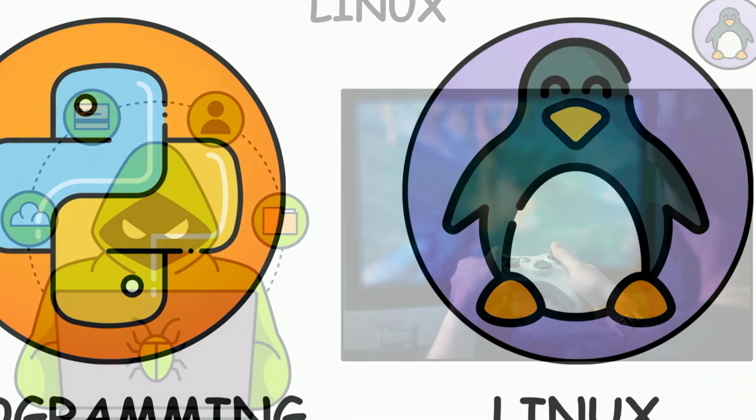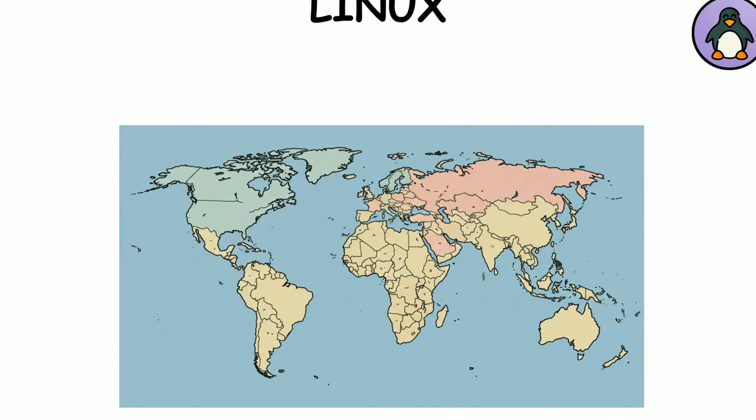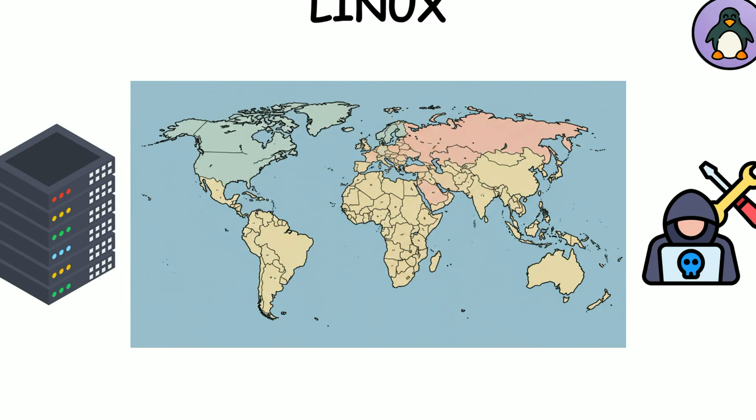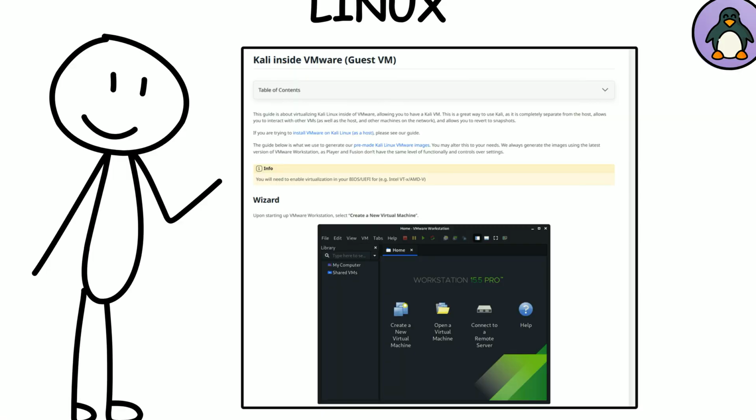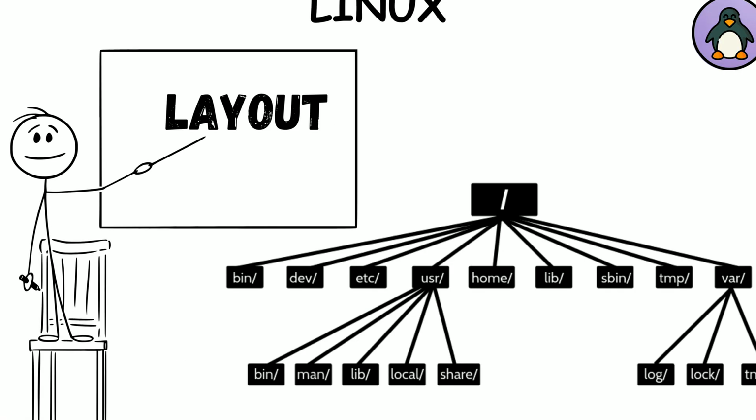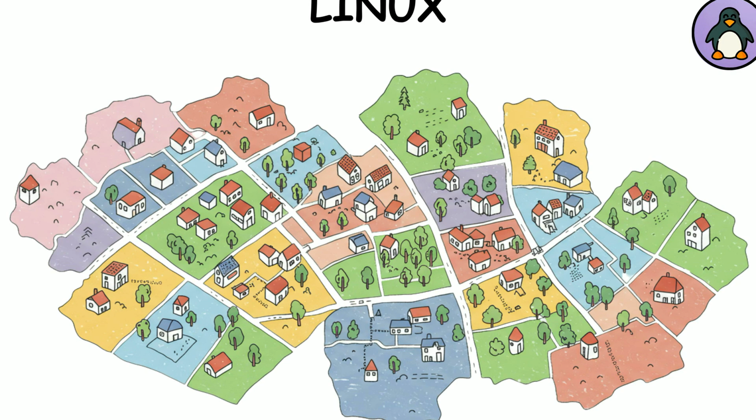Linux basics. If hacking was a video game, Linux would be the main map. Most servers and security tools live here, so you need to get comfy with it. Install a Linux VM, use it daily, and learn its layout. /etc, /var, /home. Those are like the neighborhoods of a city.